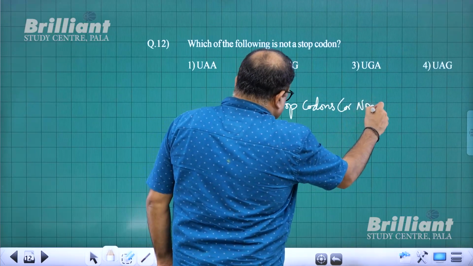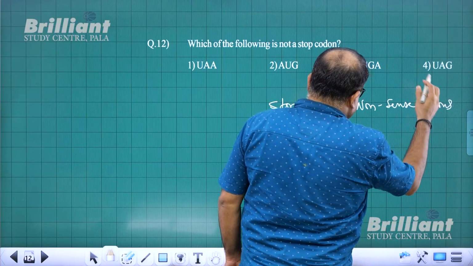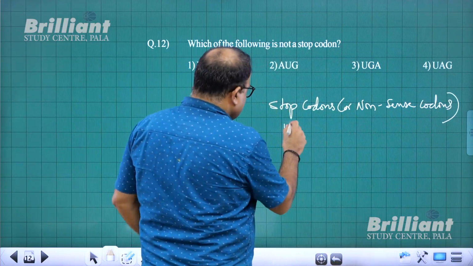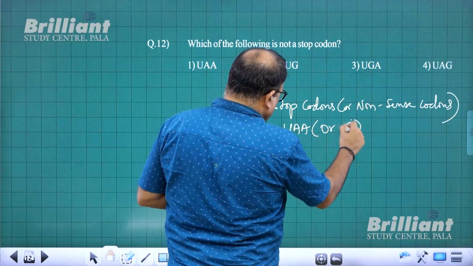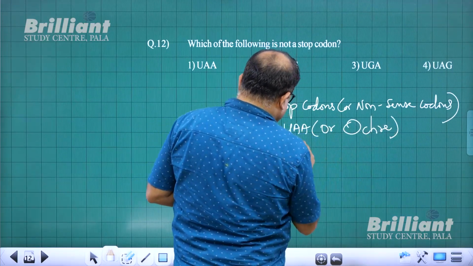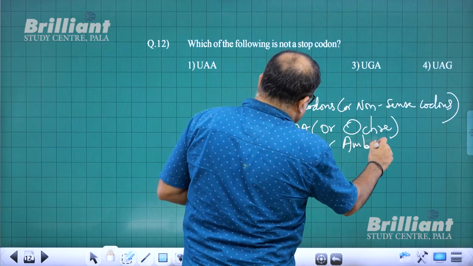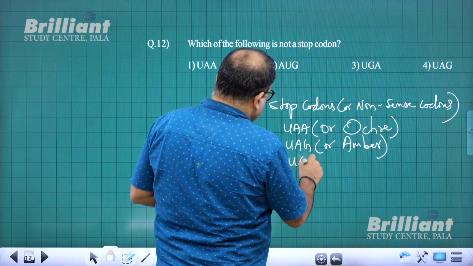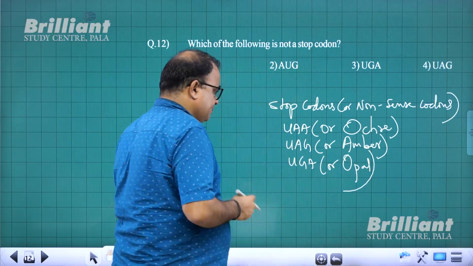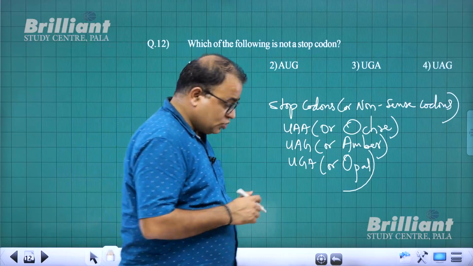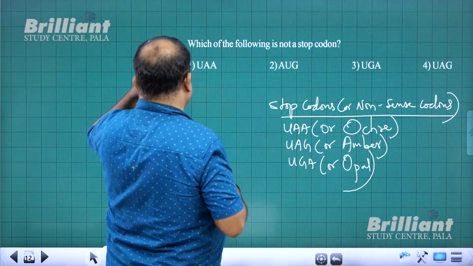Stop codons are otherwise also called nonsense codons, which include UAA, sometimes referred to as ochre, UAG, sometimes referred to as amber, and UGA, sometimes referred to as opal. So there is ochre, amber, opal. Which of the following is not a stop codon?